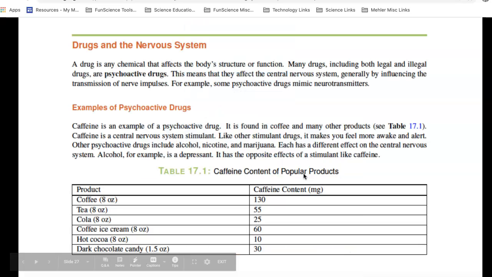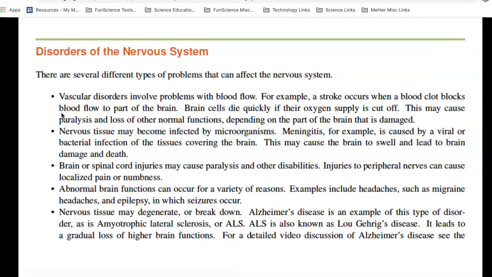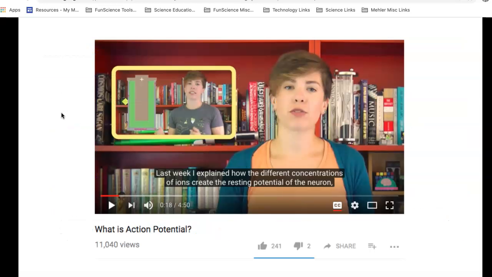Drugs in the nervous system. There are a number of drugs that affect the nervous system, things like coffee, tea, cola, hot cocoa, dark chocolate candy, and the amount of caffeine that's in each of these. And caffeine is referred to as a psychoactive drug. There's disorders of the nervous system like vascular disorders or nervous tissue, spinal. Make sure you read about this.